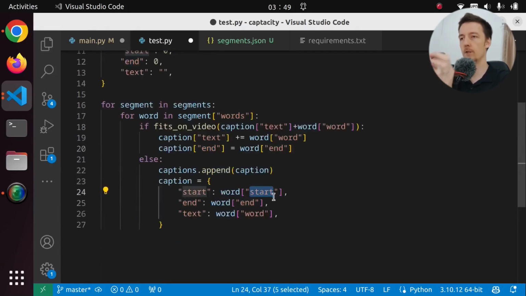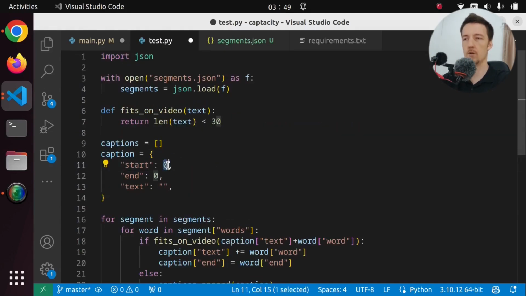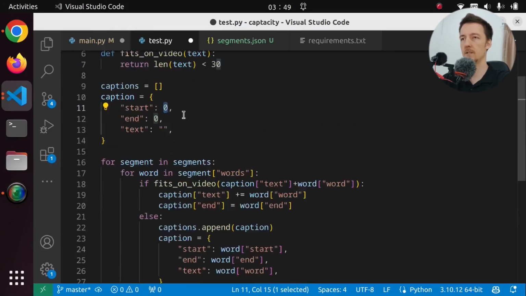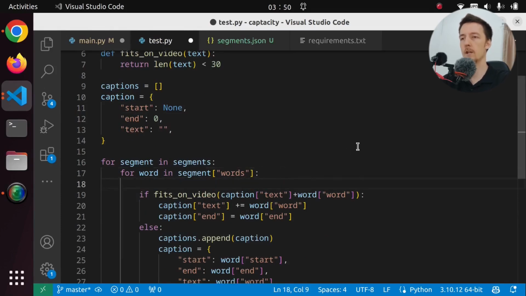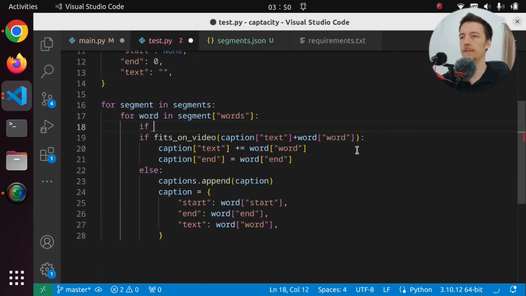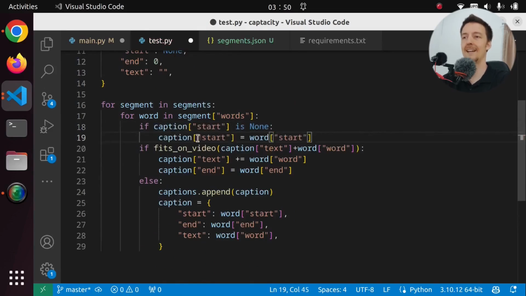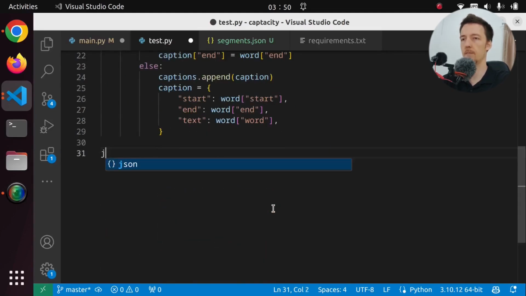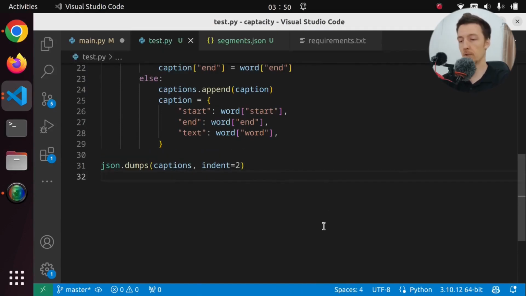And we set the start over here. Now the start might not be 0, so we might want to initialize it. Maybe we can set the start to none. And then here with every word, if we don't have a start, if caption start is none, then the caption start is going to be the start of the word. So after this, we should have a list of captions. So let's just print, or let's do like JSON dumps, and let's take the captions and let's do indent 2, for example. And let's try to run this.